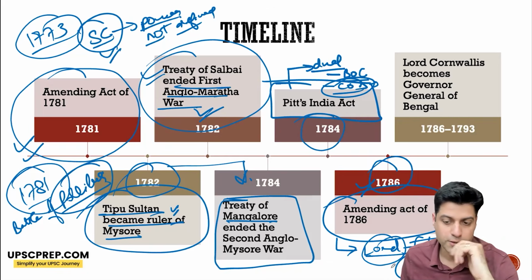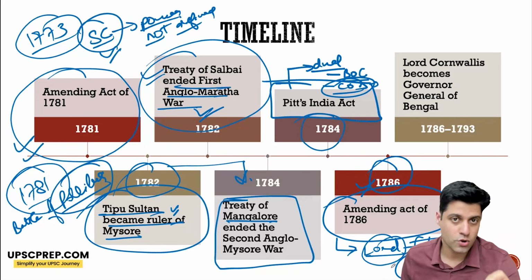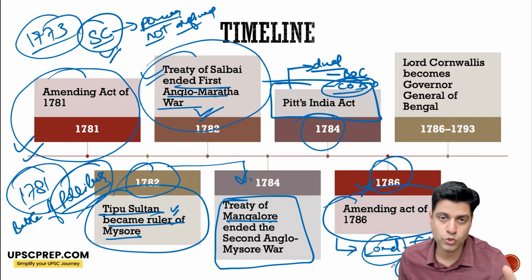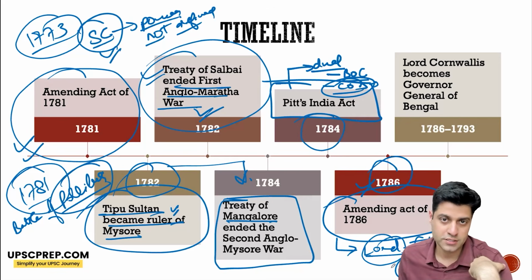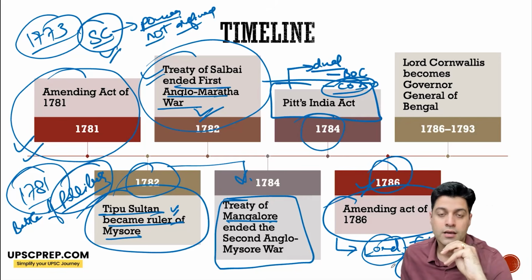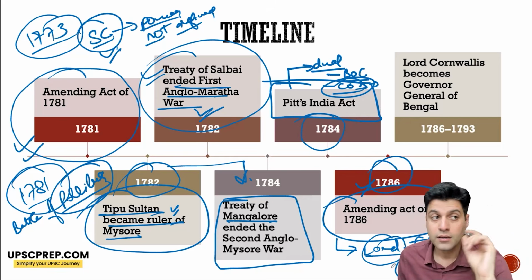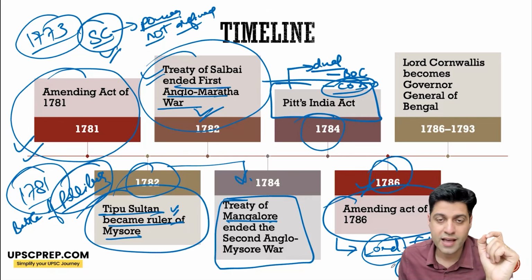He said that, okay, I'll go as Governor General of Bengal, but I want two things for me. One, I'm a military person. I cannot have a separate commander in chief under me. So I should be made commander in chief. Okay. Second, he said that I have an executive council, and I do not have a veto power.